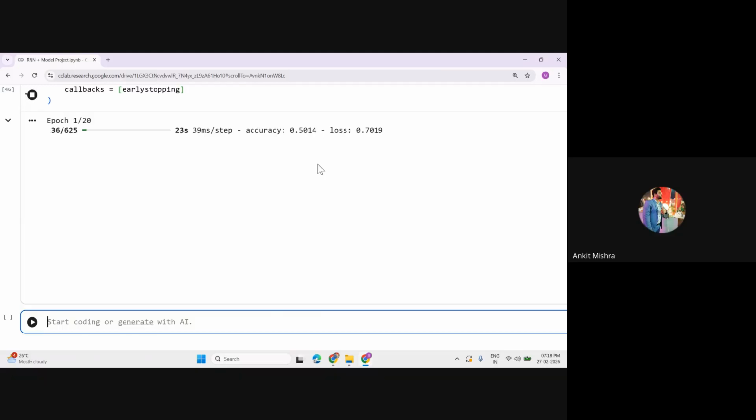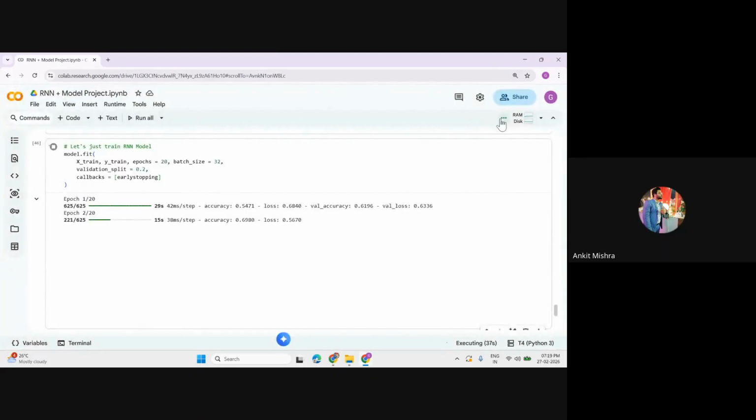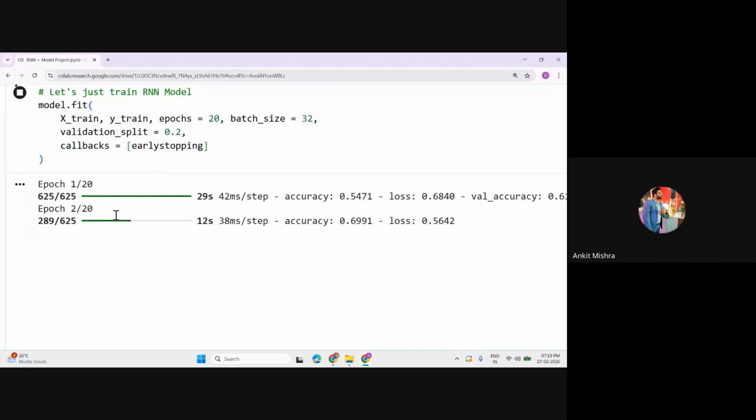Now just wait for this. So we are training our model, and the first loss we are getting is very low, although accuracy is good, 53% accuracy. This will run, and I don't know where this model will stop, because I am using the early stopping technique. Whenever early stopping finds the best value with the patience value of 5, it will stop the model training. We have already given 20 epochs, but let's wait for this to complete. And if you are not using the T4 GPU, it will take so much time.